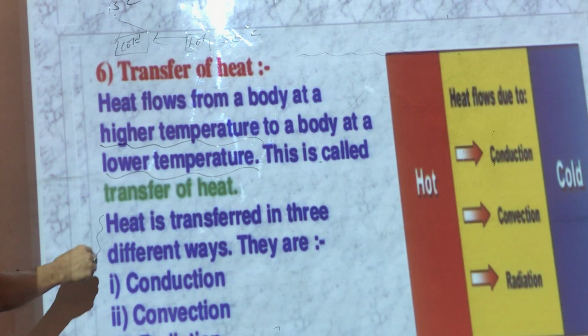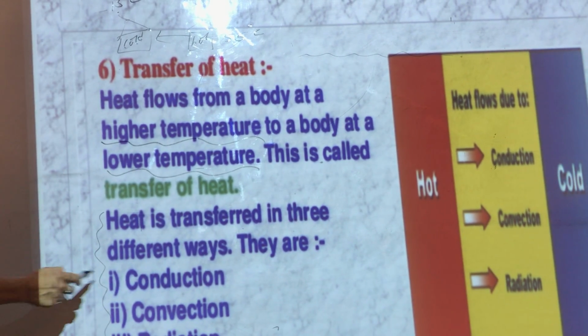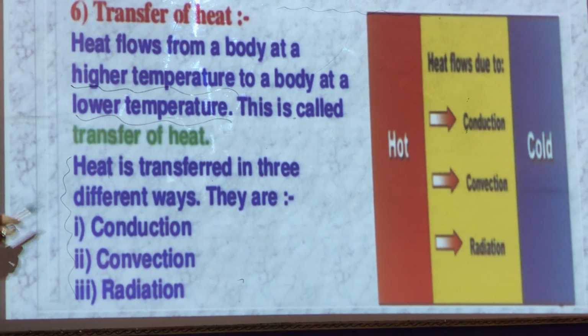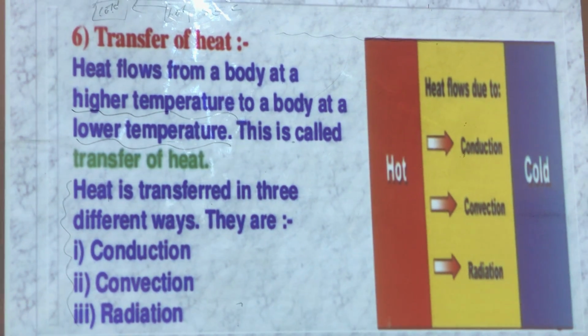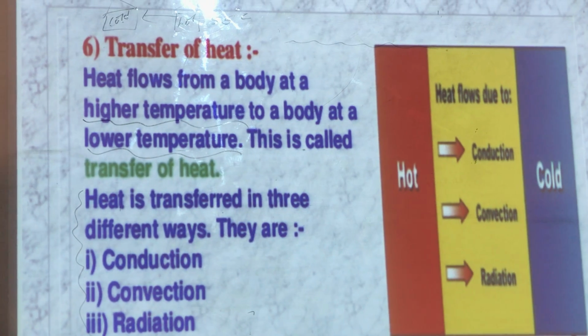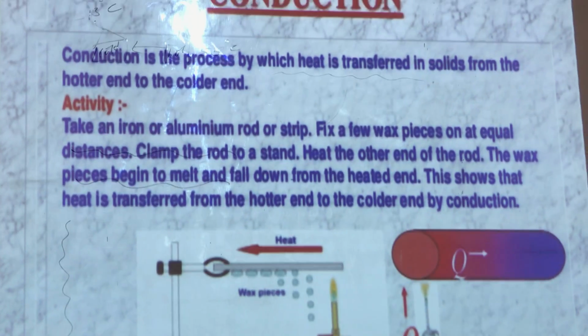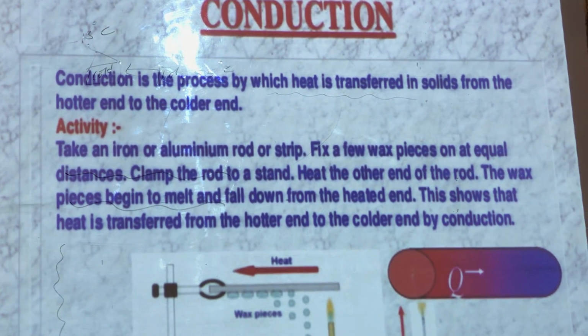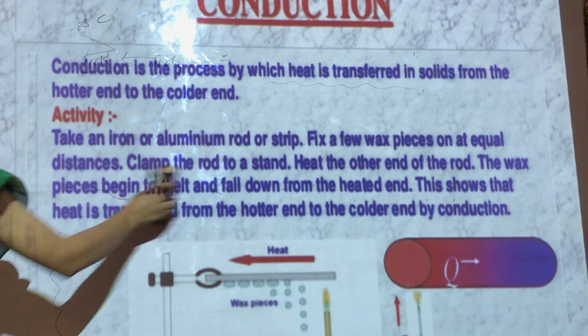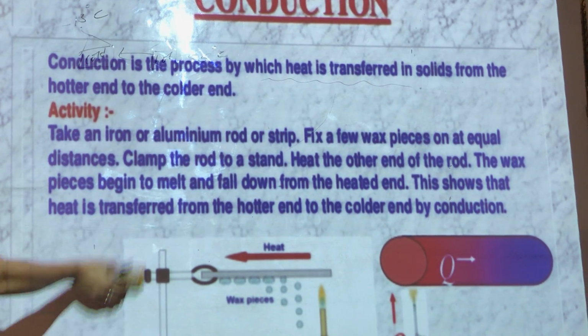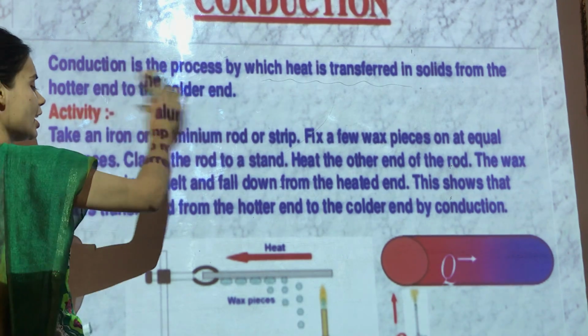Now heat can transfer in three different ways: conduction, which we just saw, convection and radiation. Let's take them one by one. So conduction, do you know what is conduction? Conduction is a transfer of heat in solids basically. Let's try to understand this with the help of an experiment.